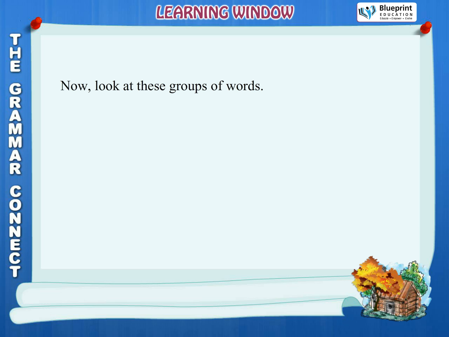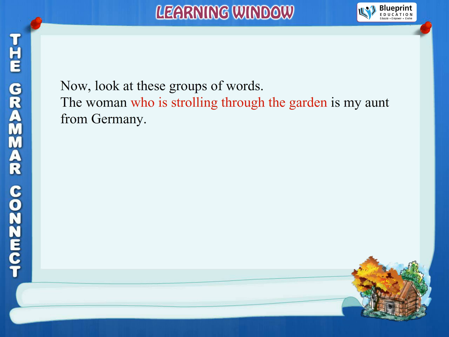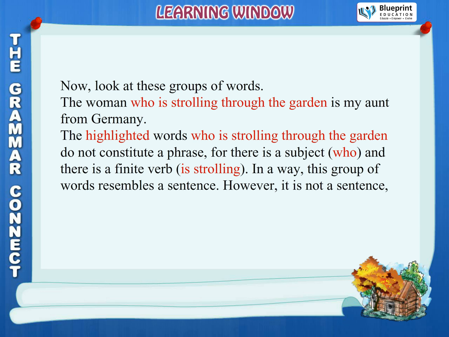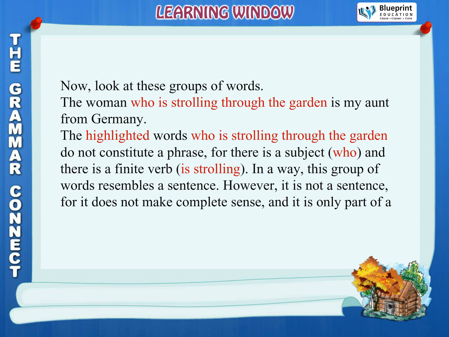Now, look at these groups of words. The woman who is strolling through the garden is my aunt from Germany. The highlighted words who is strolling through the garden do not constitute a phrase, for there is a subject, who, and there is a finite verb, is strolling. In a way, this group of words resembles a sentence. However, it is not a sentence, for it does not make complete sense, and it is only part of a sentence. This group of words is a clause.